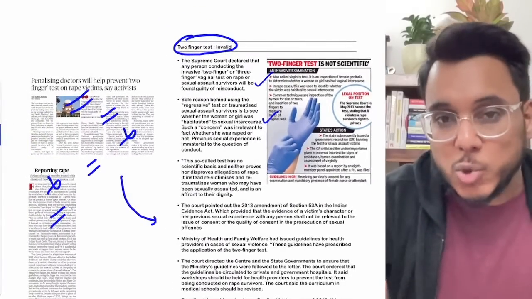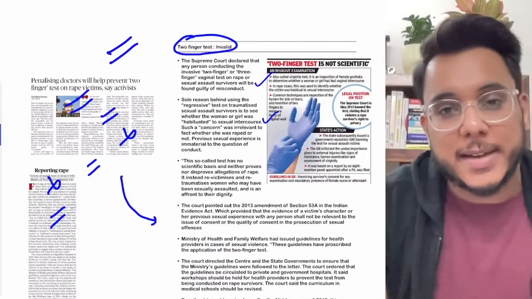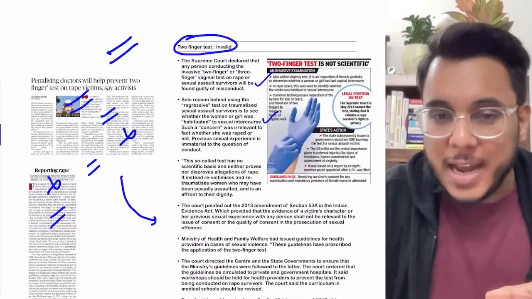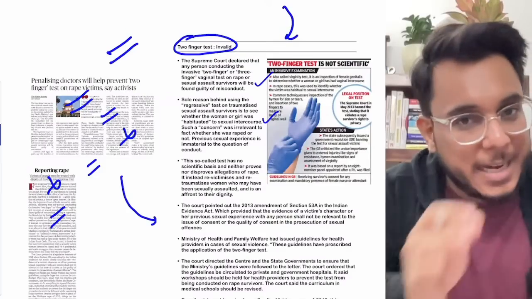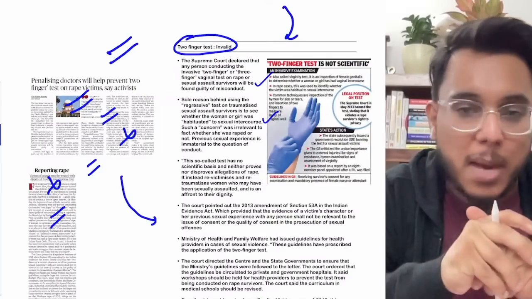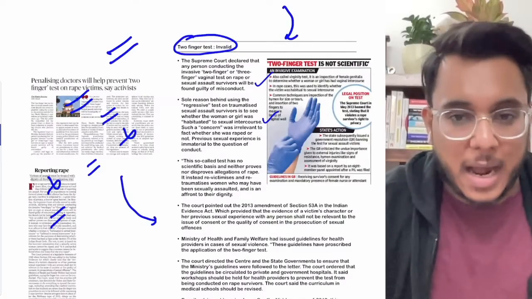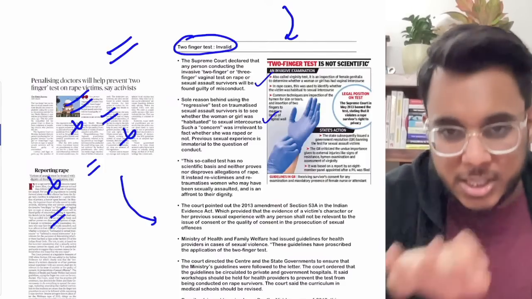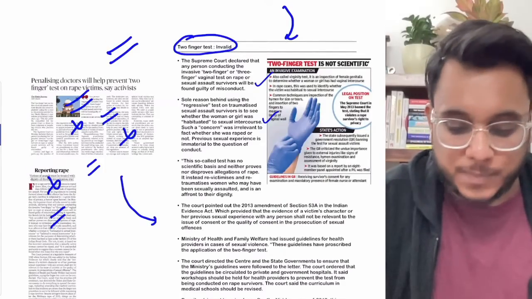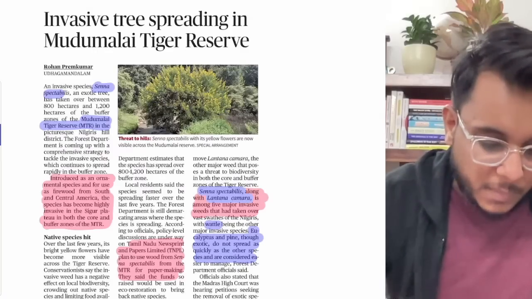In yesterday's newspaper analysis, this entire two-finger test has been discussed. So I will advise you to please go and watch this. In yesterday's newspaper you will get the timestamp, and in the timestamp you can see this entire article. Moreover, you can download it also. So rather than going into this article, I suggest you see where we have discussed this entire issue. Fine. Now move to the next article.